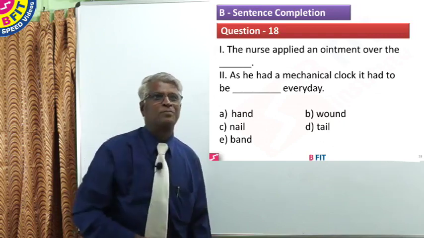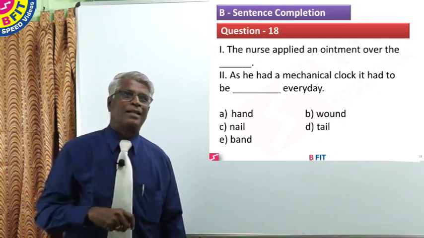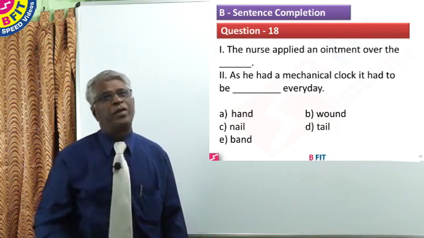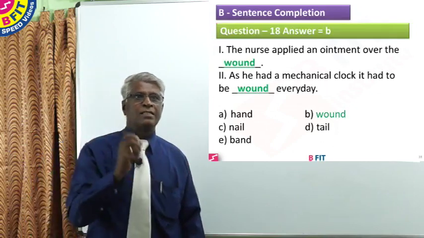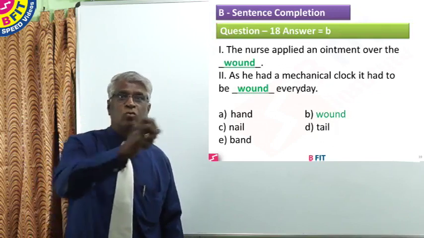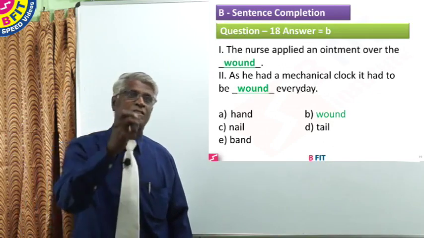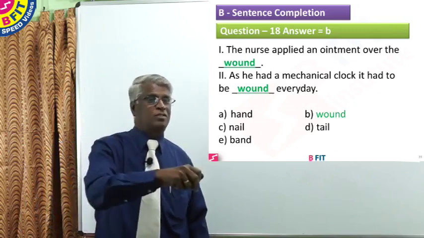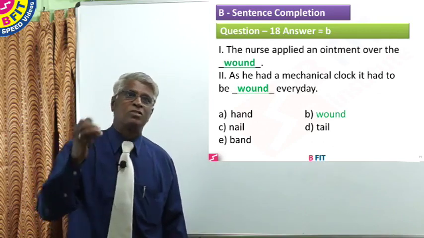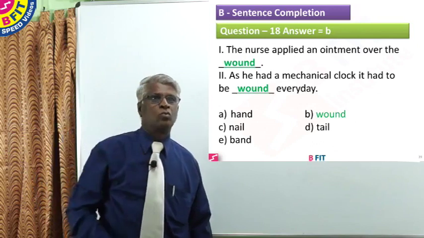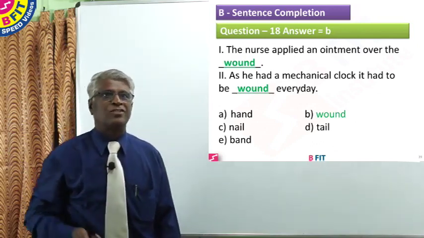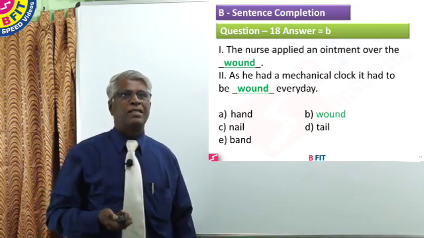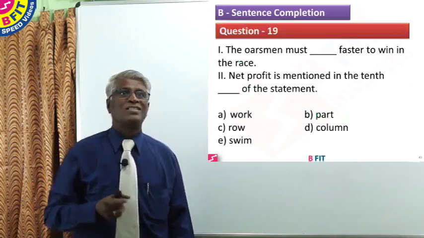Let us think of band. Applied an ointment over the band. He had a mechanical clock which had to be banned every day. So what is left is W-O-U-N-D. In the first sentence, the nurse applied an ointment over the wound. W-O-U-N-D is pronounced as wound. Second one, he had a mechanical clock. It had to be wound. The spelling is the same, but it is pronounced differently. So for question 18, the correct option is option B, wound. Spelling is W-O-U-N-D.